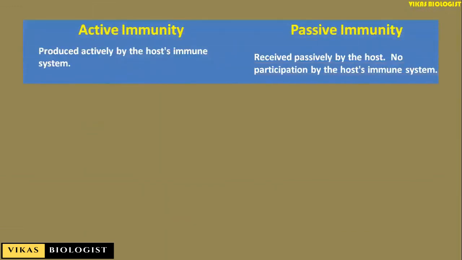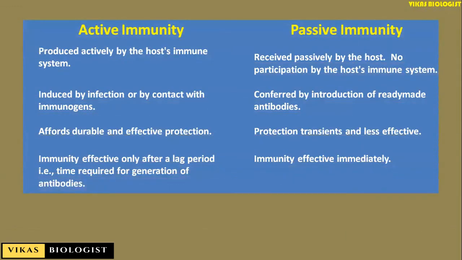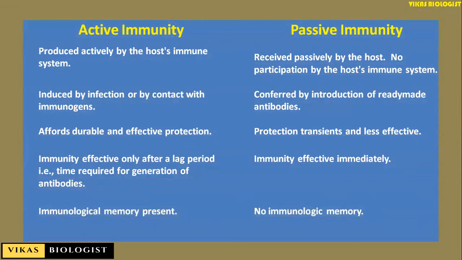Finally, we will look into the difference between active immunity and passive immunity. So here is the chart which shows you the difference between the two. Active immunity is produced actively by the host immune system, whereas passive immunity is received passively by the host and no participation of the host immune system takes place. Active immunity is induced by infection or by contact with immunogens. Passive immunity is conferred by introduction of ready-made antibodies.